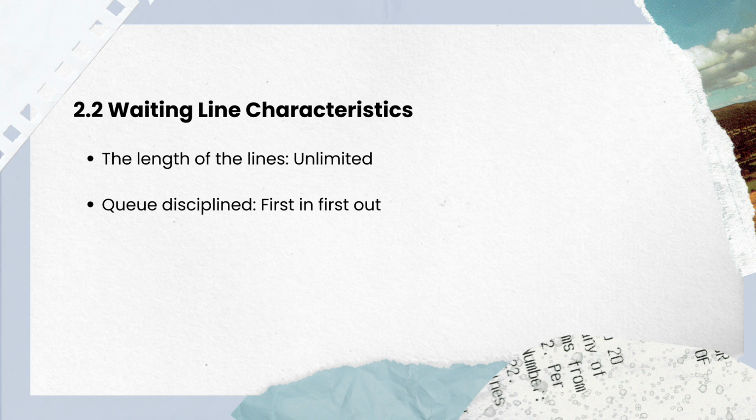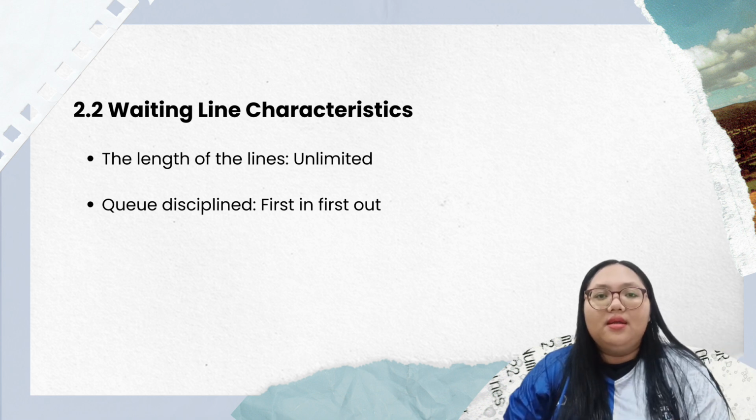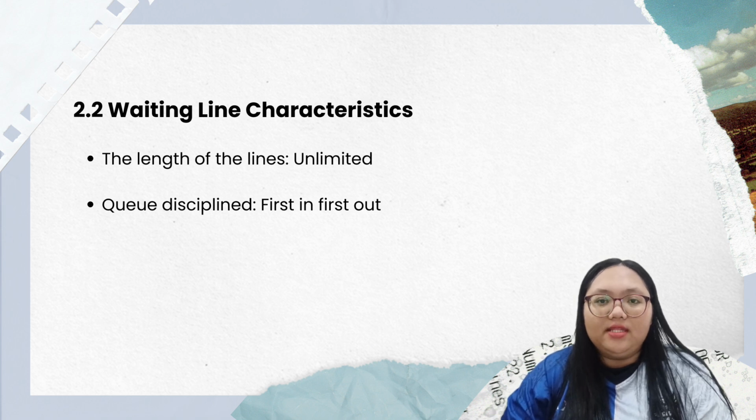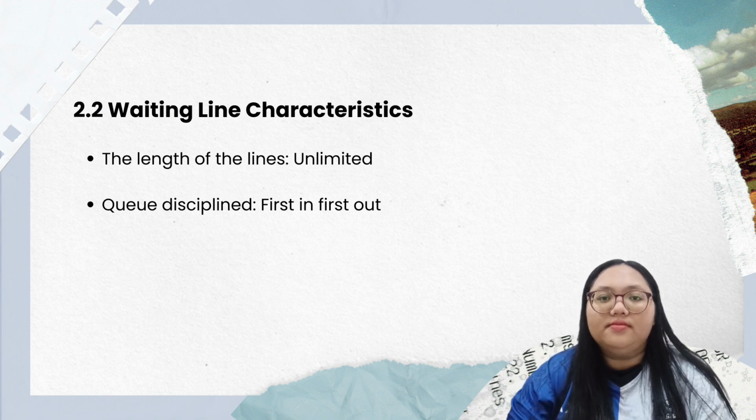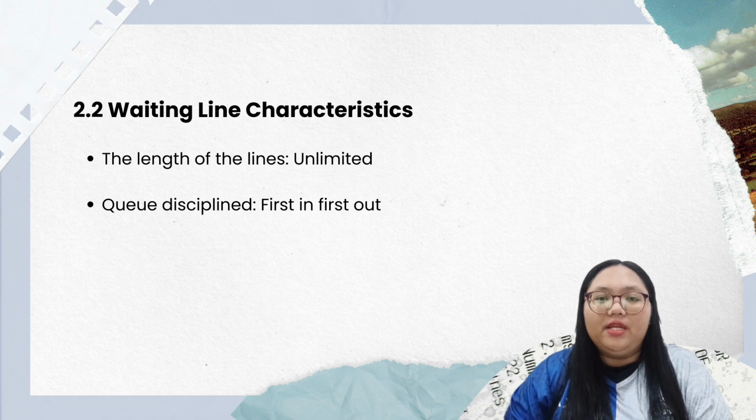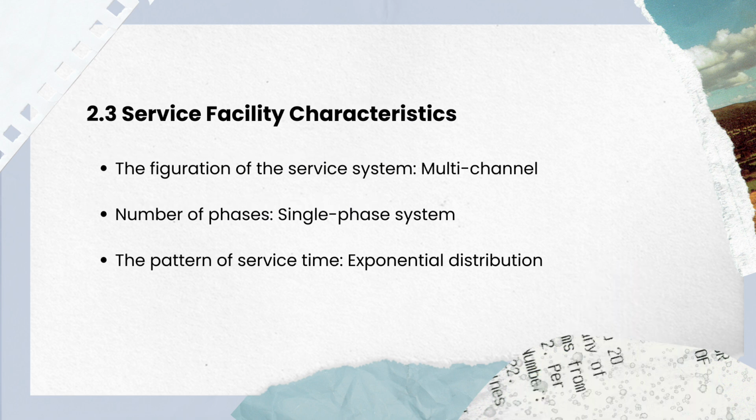2.2 Waiting line characteristic. The length of the line is unlimited. Customers arrive randomly to buy their necessary items at Mr. DIY. At the peak hour, the lines are long, and at other times a few customers are in the line. Next is queue discipline. The queue discipline is first in, first out. We assume that the first to come is the first to be served at the counter, rather than last in, first out.